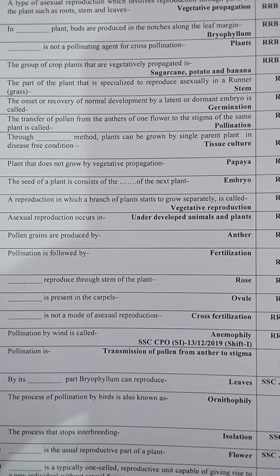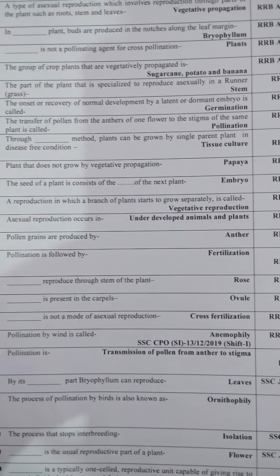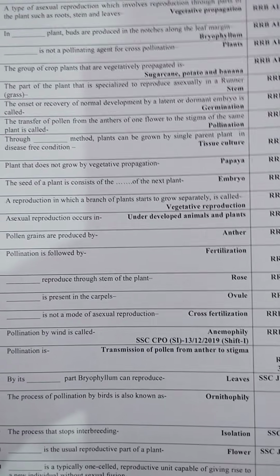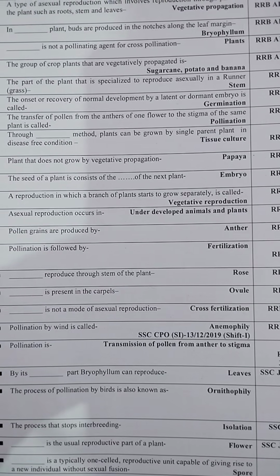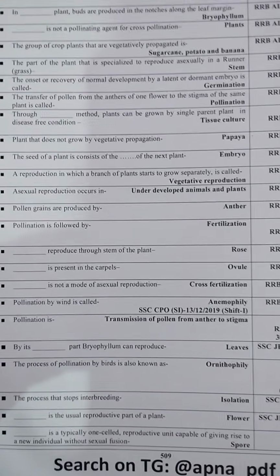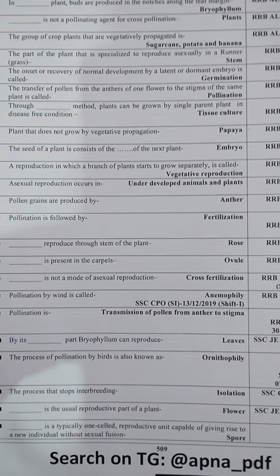The part of plant that is specialized to reproduce asexually in a runner is called a stem. The onset or recovery of normal development by a latent or dormant embryo is called germination. The transfer of pollen from anthers of one plant to stigma of another plant is called pollination. Through tissue culture method, plant can be grown from single parent plant in disease-free condition.